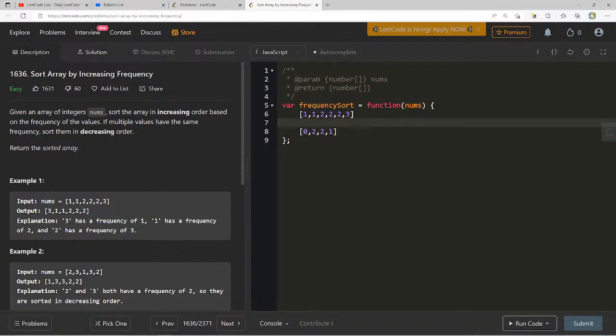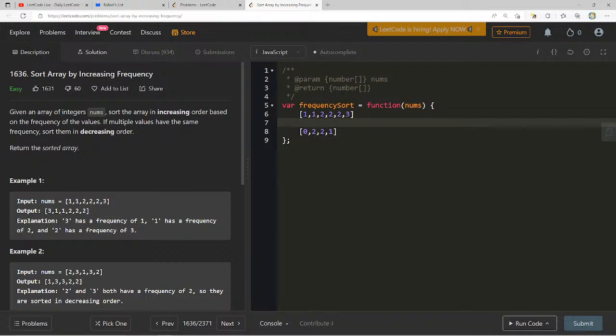So let's see. With the same frequency, this is 0, 1, 2. 3 has a frequency of 1. 1 has a frequency of 2, and 2 has a frequency of 3. 0, 1, and 2 have the same. If multiple values have the same frequency, sort them in decreasing order.